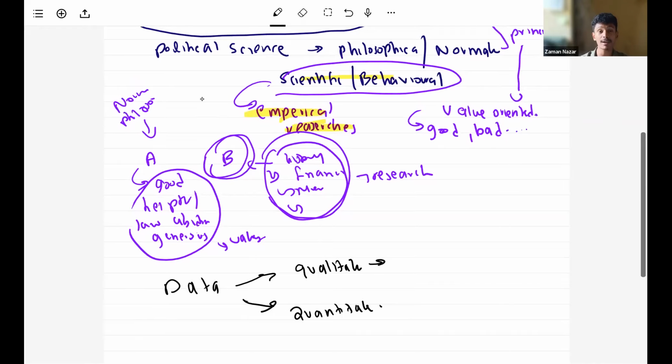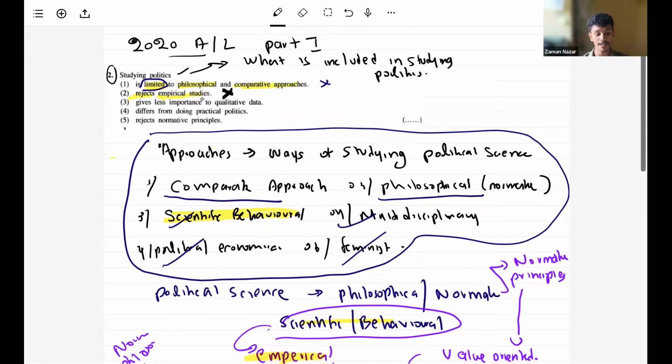In qualitative, we prioritize the qualities. In quantitative, we give priority to the number of data we are getting. So in political science, when we are studying politics, keep in mind we include both qualitative and quantitative data. We give equal importance to both.